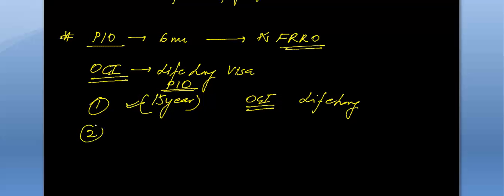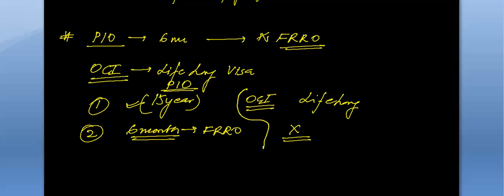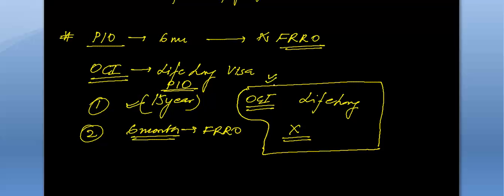The second benefit is that for a PIO, after the exhaustion of 6 months, he has to register himself with the FRRO office. But here there is no such provision. His stay can be for any number of days. So that is the benefit of becoming an OCI. In the next video we will be talking about OCI and the benefits of becoming an OCI.